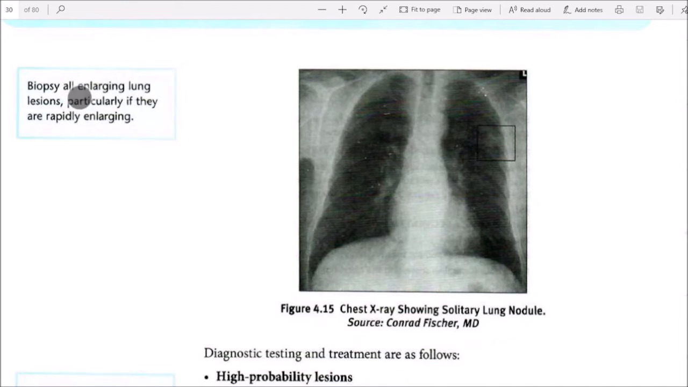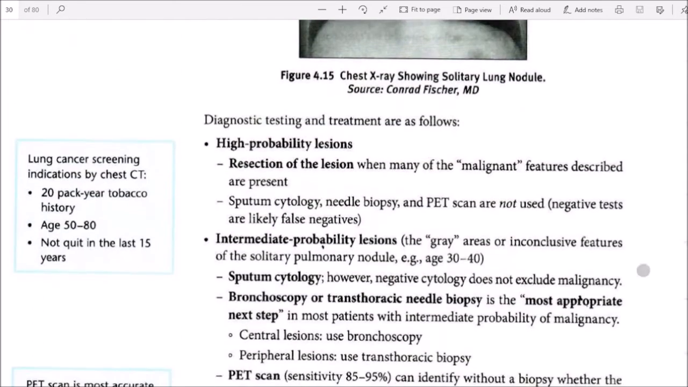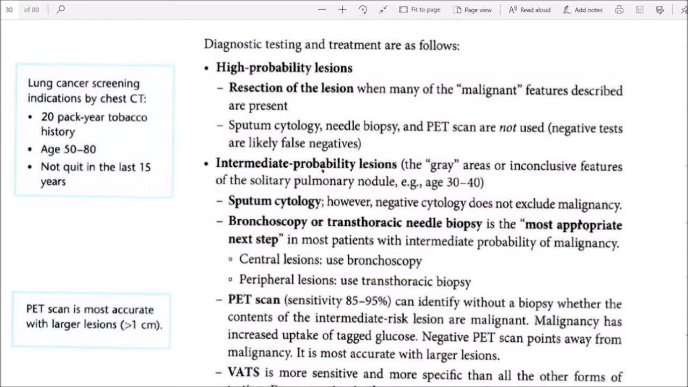Biopsy all enlarging lung lesions, particularly if they are rapidly enlarging. Figure 4.15, chest X-ray showing a solitary lung nodule. Diagnostic testing and treatment are as follows. High probability lesions: resection of the lesion when many of the malignant features described are present. Sputum cytology, needle biopsy, and PET scan are not used. Negative tests are likely false negatives.